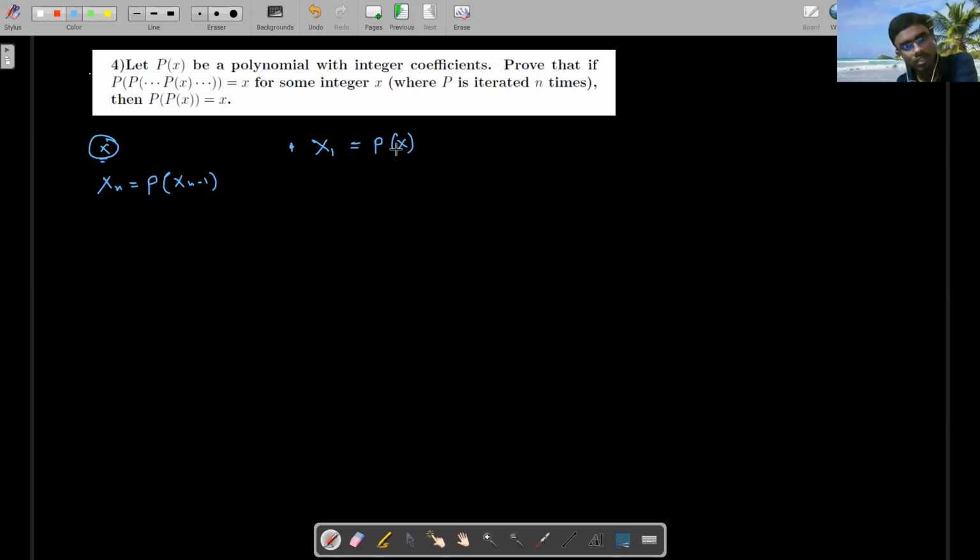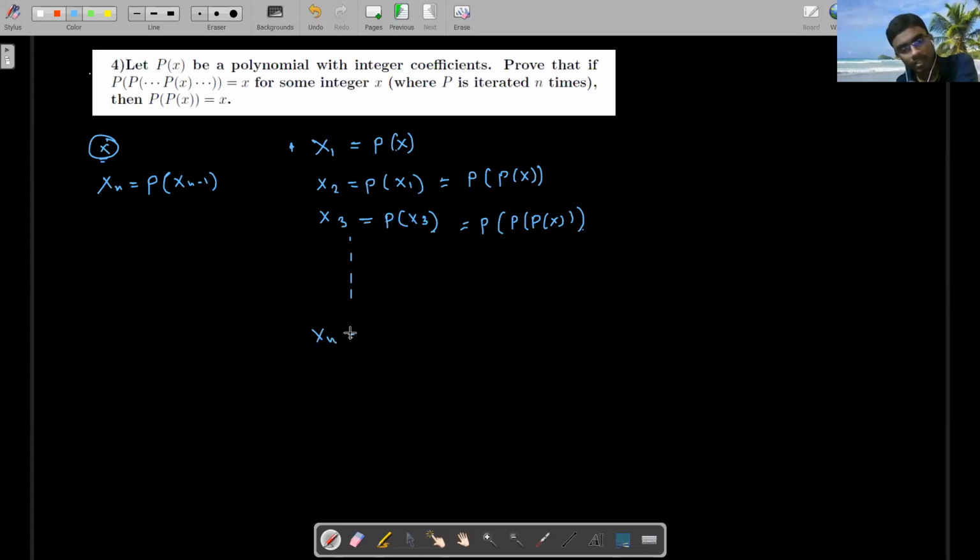I take this x, I plug it in, whatever the value, that is my x1. What is x2? x2 means p of x1. x3 means p of x2, and so on. So xn is basically p of xn minus 1.